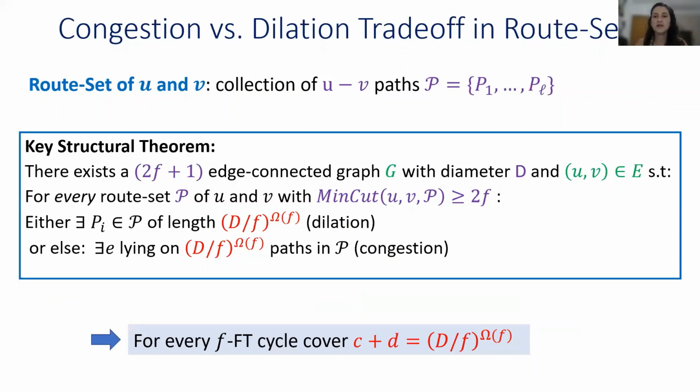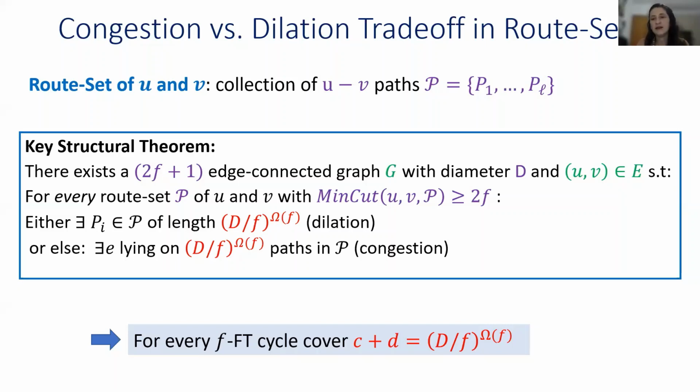Then in order to prove the lower bound for fault-tolerant cycle covers, we provide a graph theoretical characterization of route sets which also have large flow, where a route set for 2 vertices is simply a collection of u-v paths. So if I have 2 vertices u and v, this is simply a collection of paths.